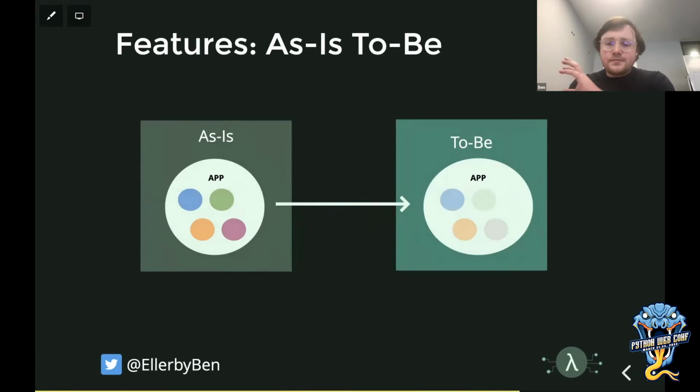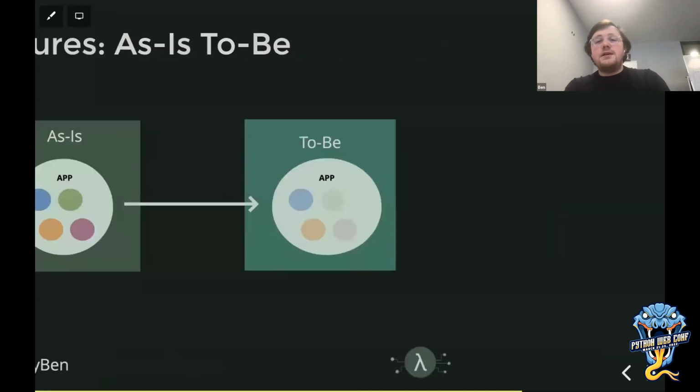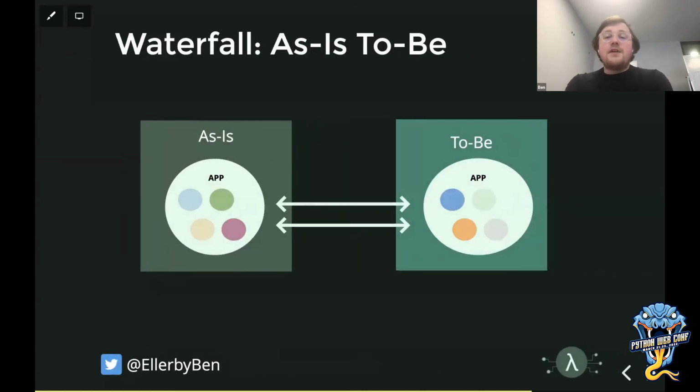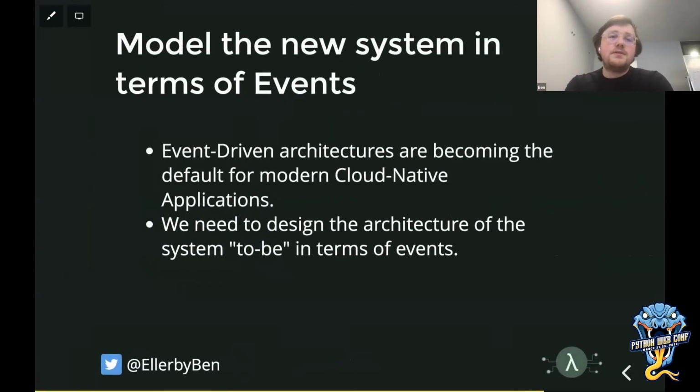So moving back to that example of moving from a domain as-is to a domain to-be, the color coding here isn't very great on the screen, but we have an app with a number of features. Let's say there's 4 of them, color coded, as you can see on the screen. We haven't yet built them in the to-be. We need to have some features running in the as-is and some features running in the to-be. And as you can imagine, a bi-directional channel of communication between those two systems.